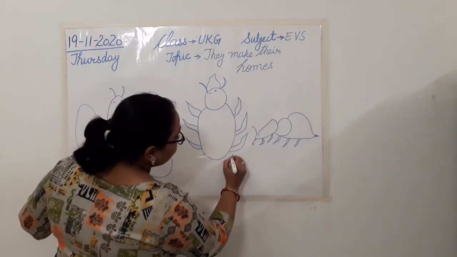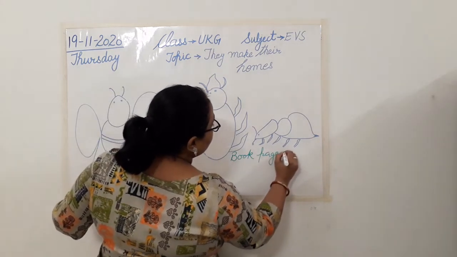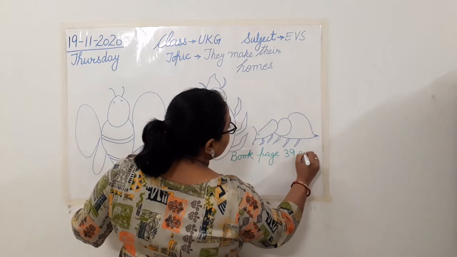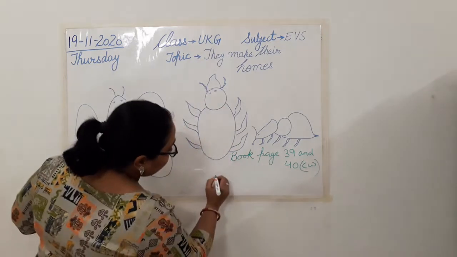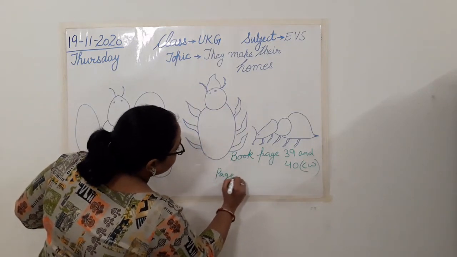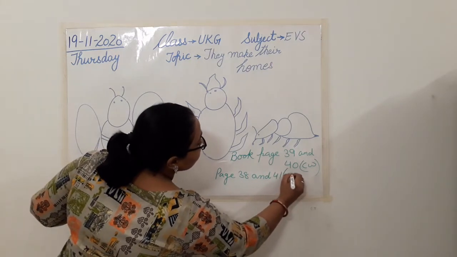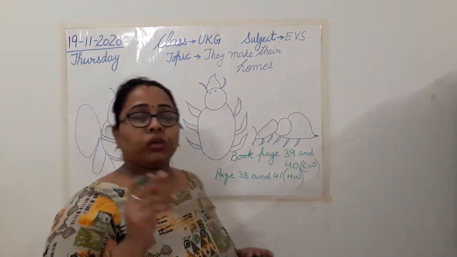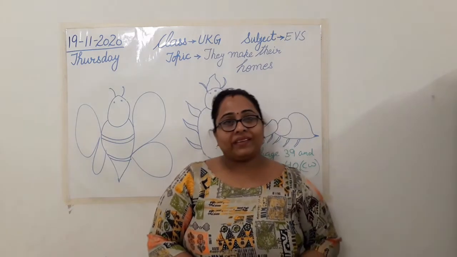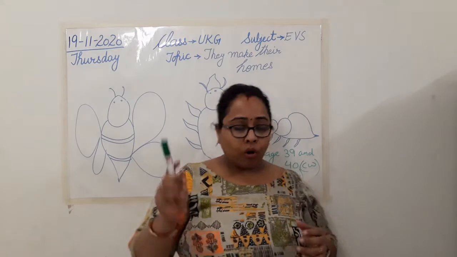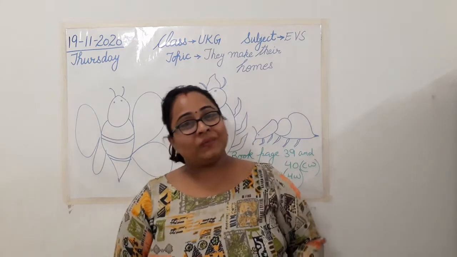So today we are going to do book page numbers 39 and 40 as classwork. These two pages are your classwork, and page numbers 38 and 41 are your today's homework. I am going to explain both your classwork and homework, and after understanding it properly you will complete it. Okay class? So for now open your book on page number 39. Let's see how we are going to match different animals with their homes.